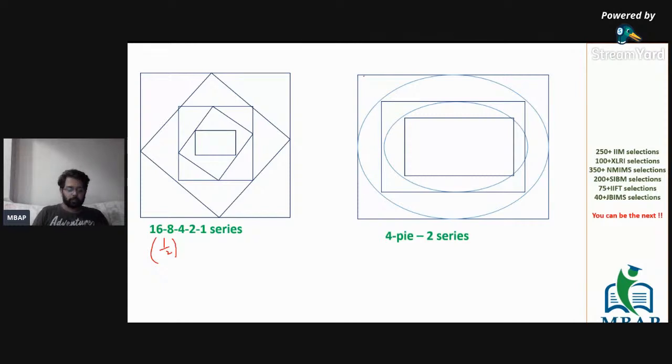Let's see the first square. Let's say the side of the first square is 2. If the side of the first square is 2, then the area, we are looking at area.